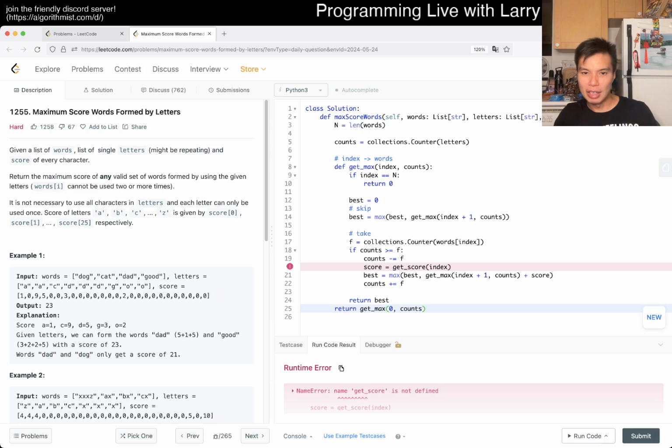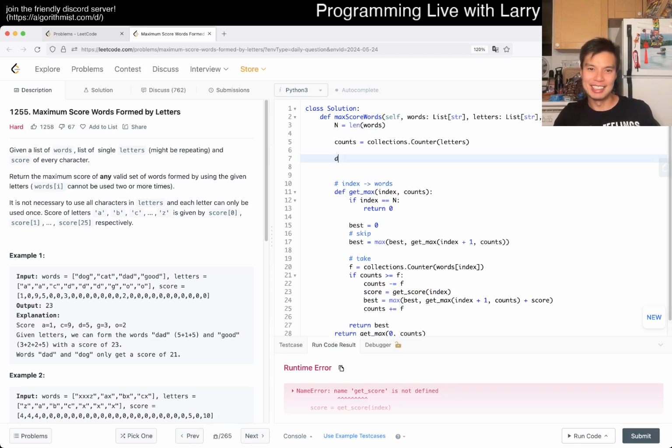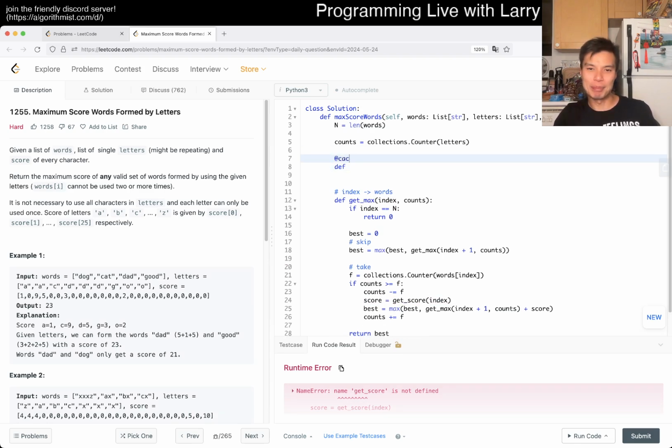Oh, I forgot to define get score. The reason why I made it a function is so that we can memoize. Then you get the best of both worlds.